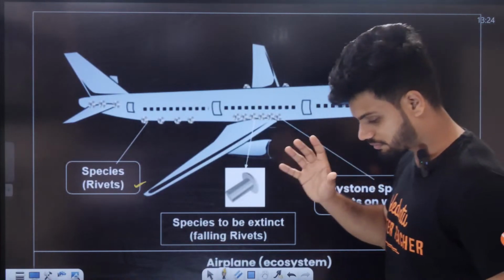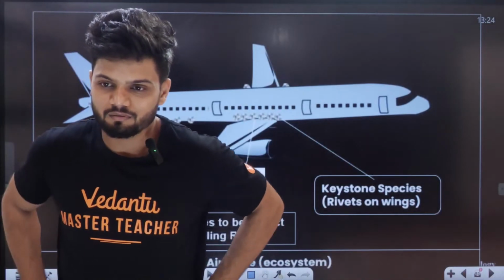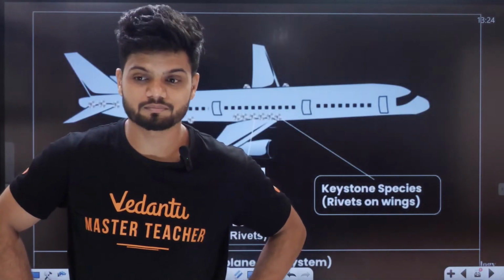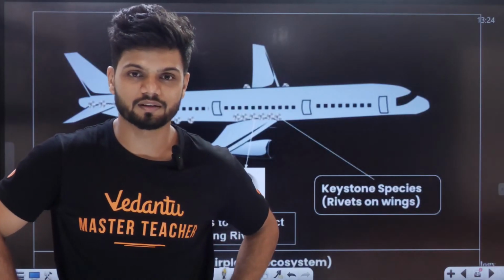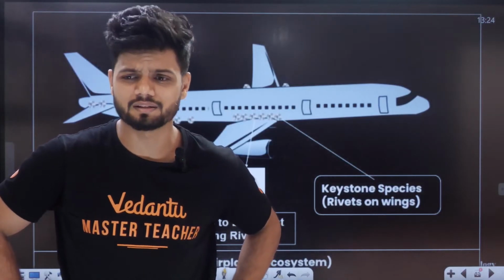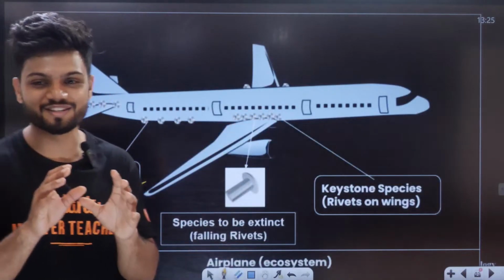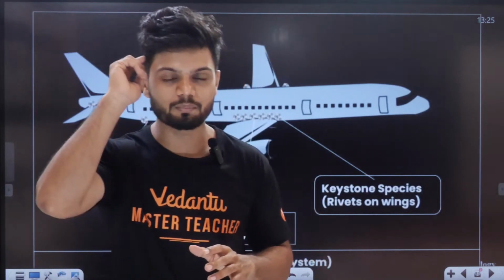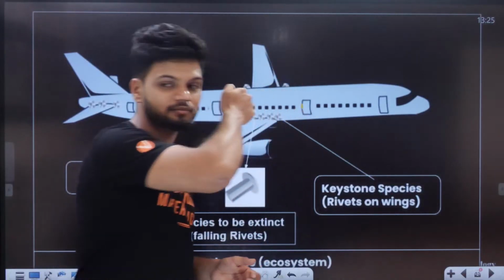Now students, I'll give you one more. I need one more volunteer. Some ultra legend I want. Let's take Newton only. Newton, go to the aeroplane and bring me one nut. Now Newton thinks, everyone is taking from the door, everyone is taking from the bathroom, everyone is taking from here and there. I will remove one nut from the aeroplane door. Imagine, students, I am asking all of you to bring one nut, but Newton, with extra brain, is going and removing one nut from the aeroplane door only.